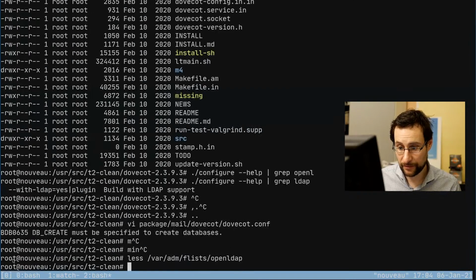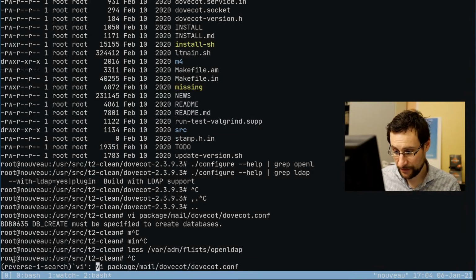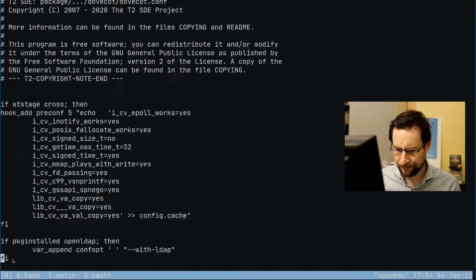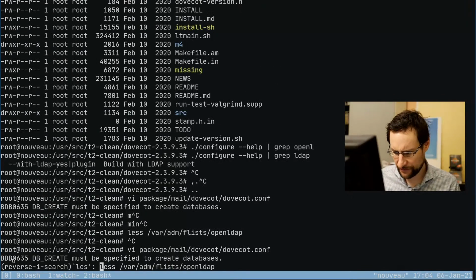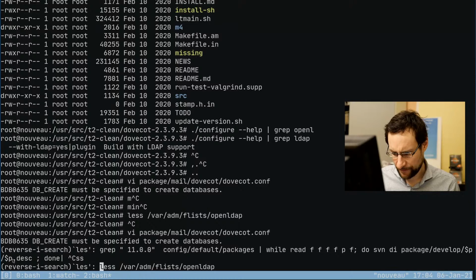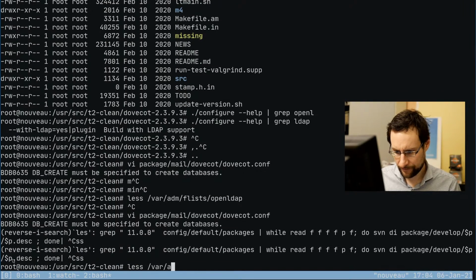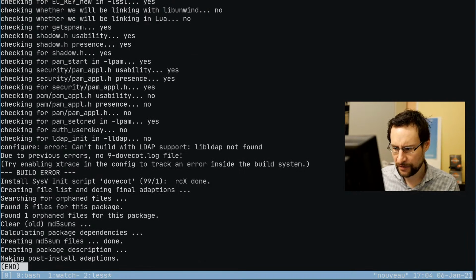Actually, we have this build. It is interesting. This just doesn't find it. Dovecot can't build LDAP support.